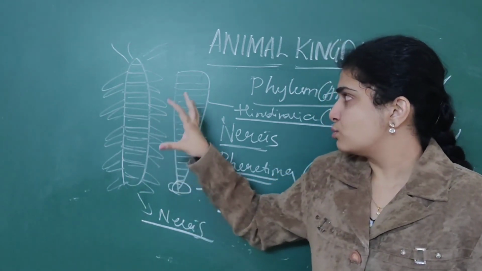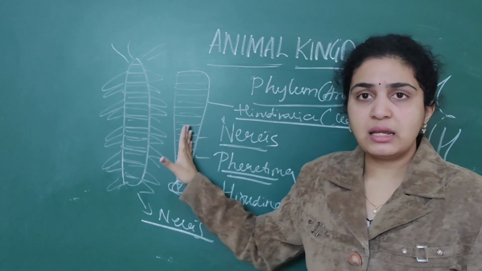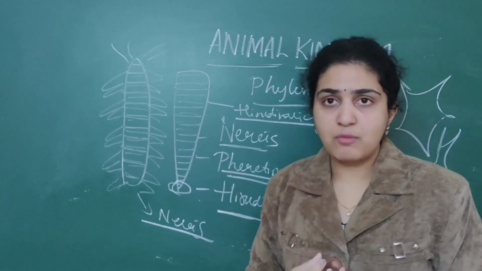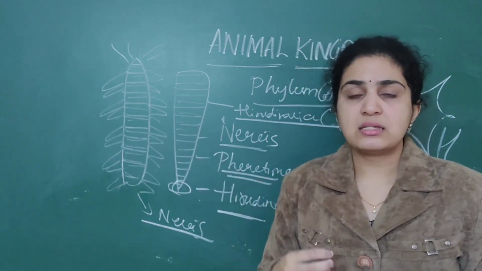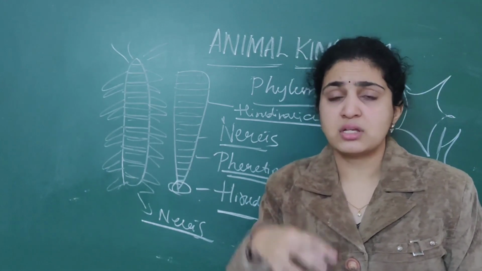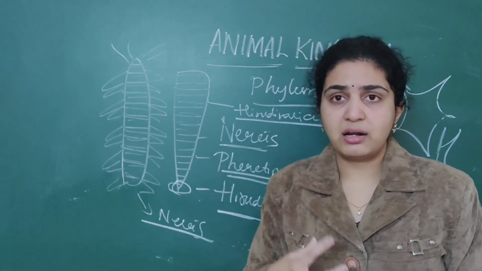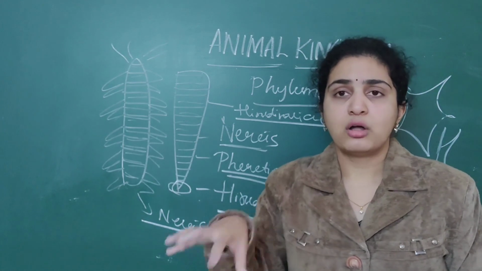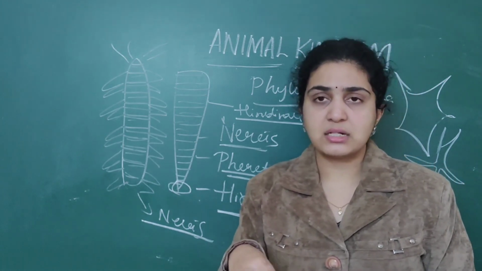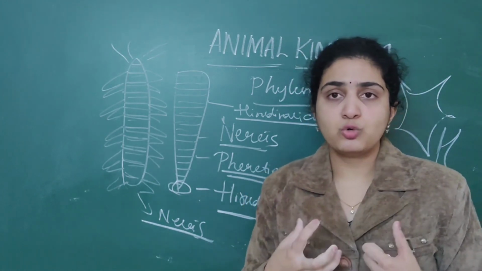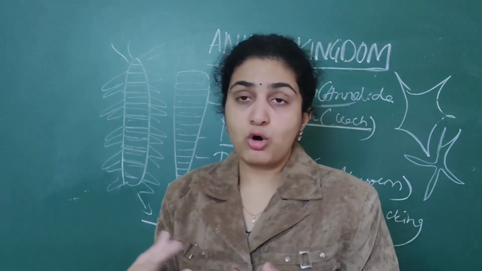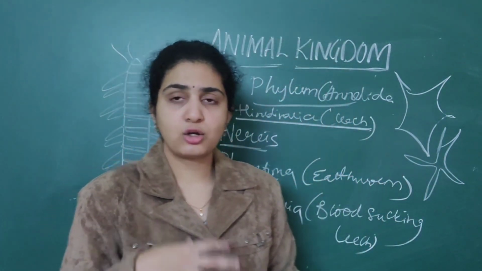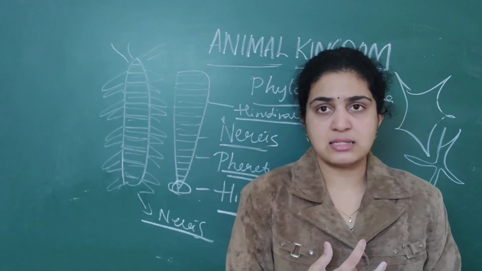But when it comes to Hirudinaria, these are very harmful to humans. They are blood sucking leeches. They suck a lot of blood from humans whenever they are present on the soil, and they will cause numerous diseases also. All that we will deal with in second year, in the topic human health and diseases.